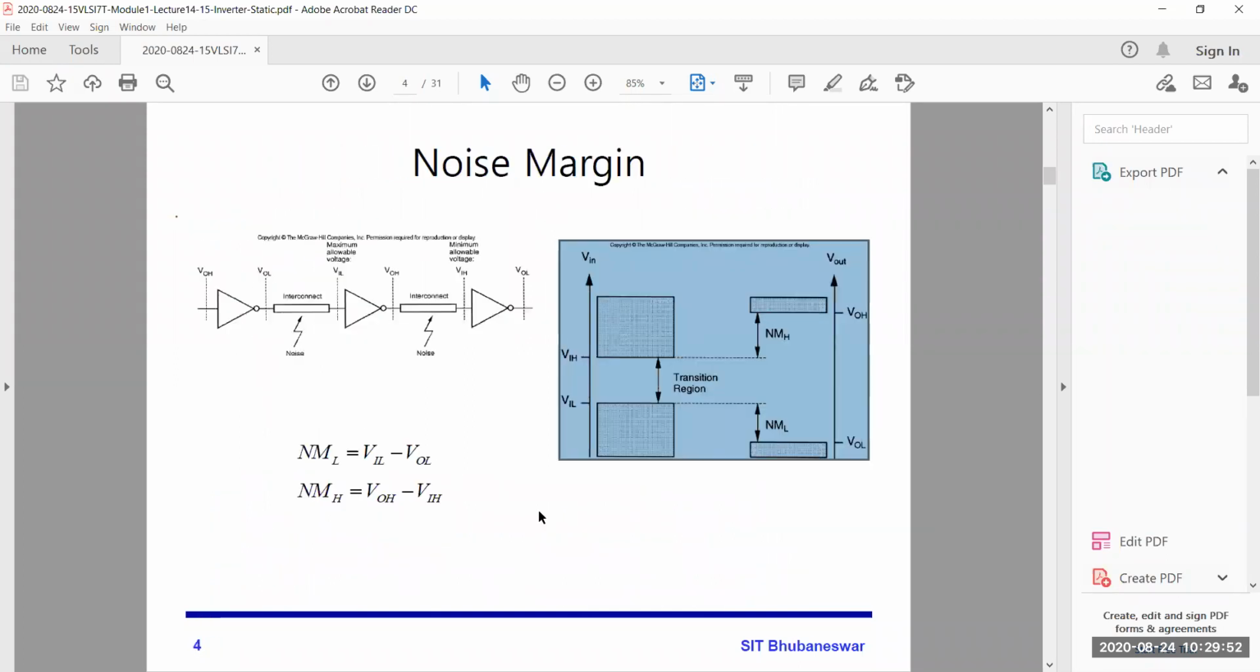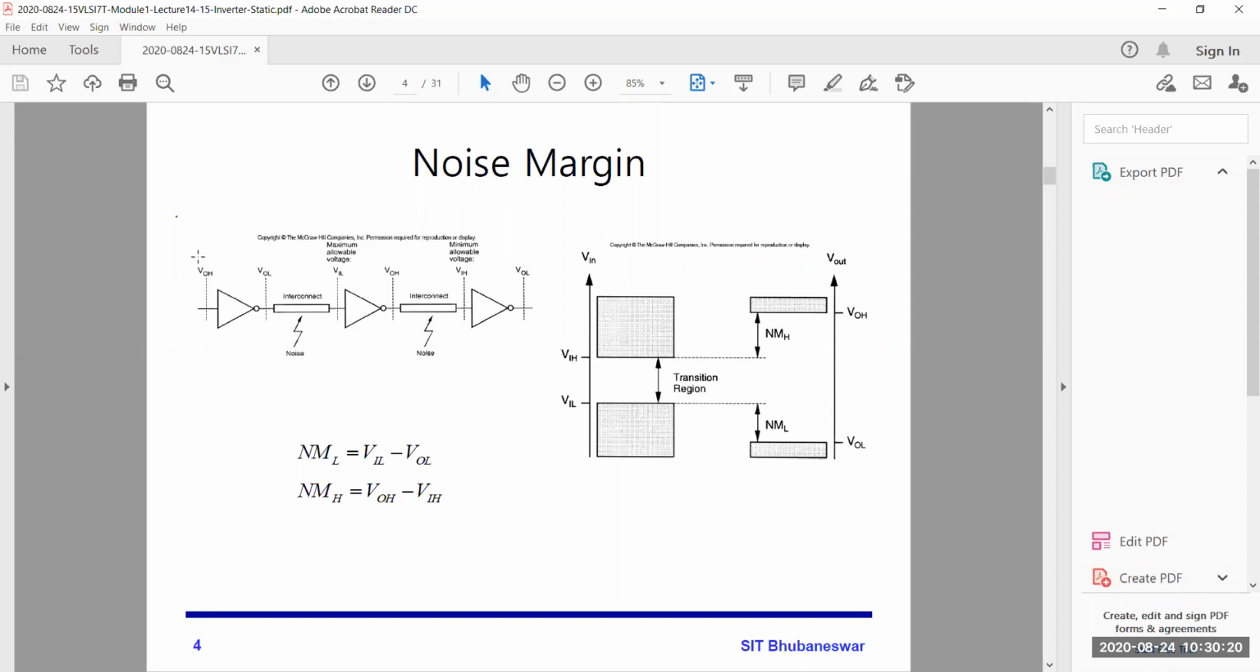So now here, this is the noise margin. How will we calculate it, how will we understand what the noise margin is? First I'll discuss the left figure, then we'll easily understand the noise margin. There are 3 inverters. To the first inverter you are giving VOH.